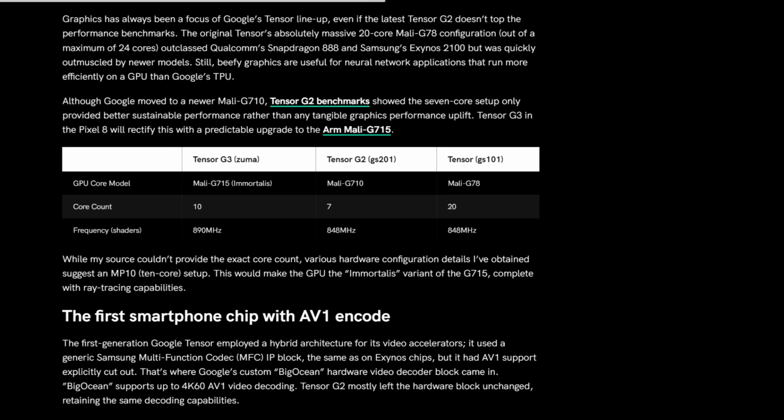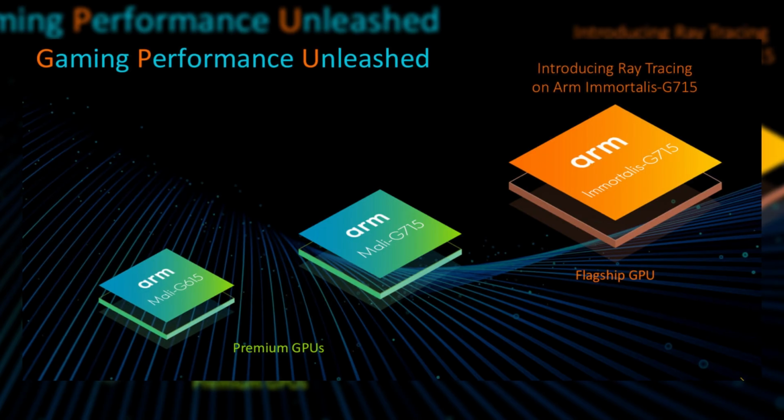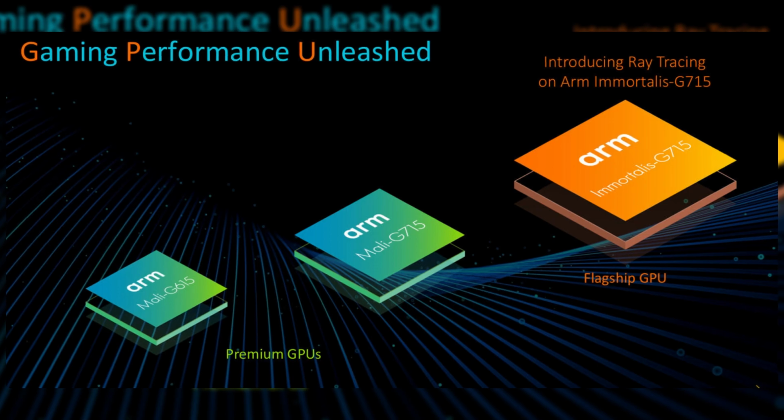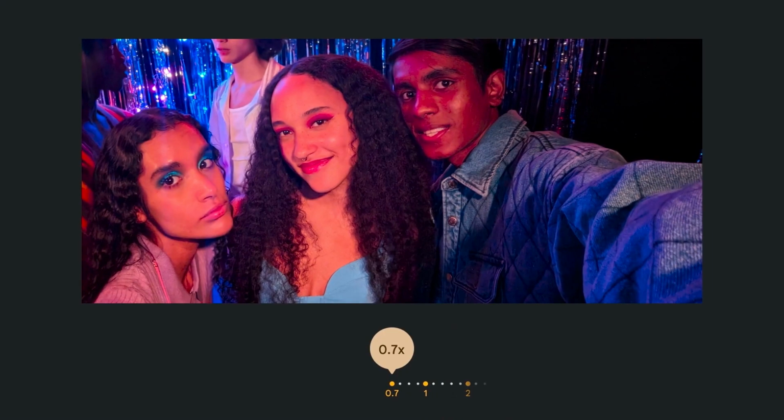The same rumor points to a move to the ARM Mali-G715 GPU in either an 8-core or 10-core configuration. This would be a decent upgrade from the Tensor G2's ARM Mali-G710 7-core setup, and ARM says there is a 15% ISO process performance gain and 2 times machine learning improvement with the G715 compared to the G710. However, the 8-core setup will be smaller than the 11-core version in the MediaTek Dimensity 9200.